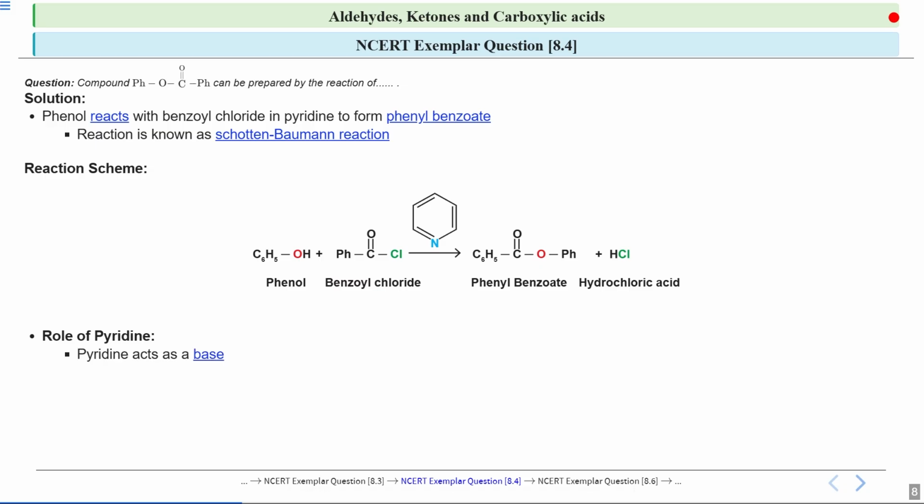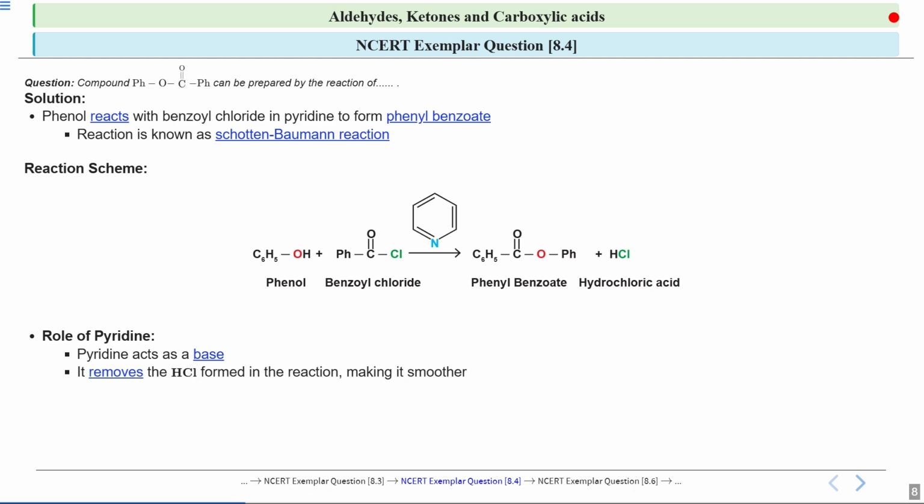So pyridine acts as a base in this reaction. This means that it helps to neutralize acids which are formed during the process. Okay, so you can see this hydrochloric acid which is formed. So in this case, it will interact with the hydrochloric acid which is produced.